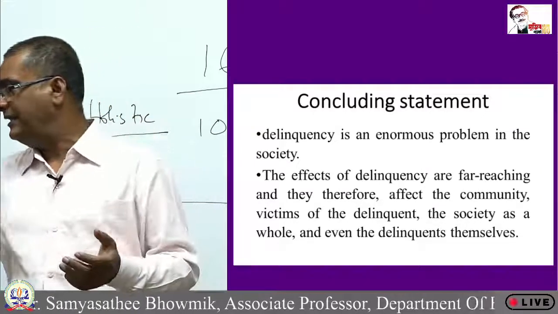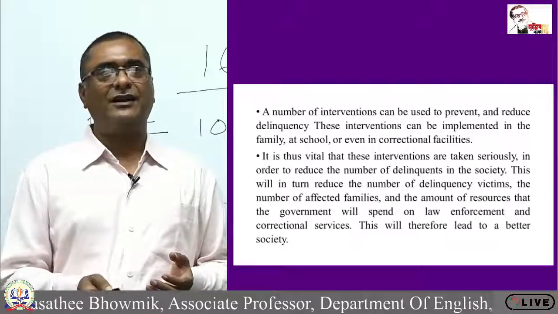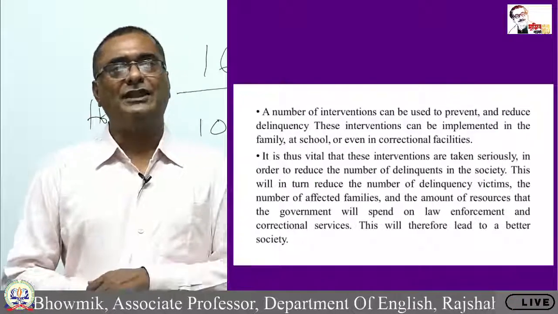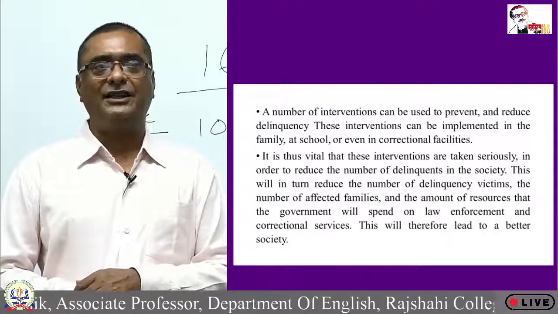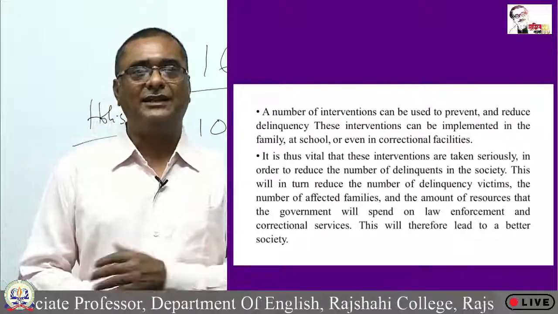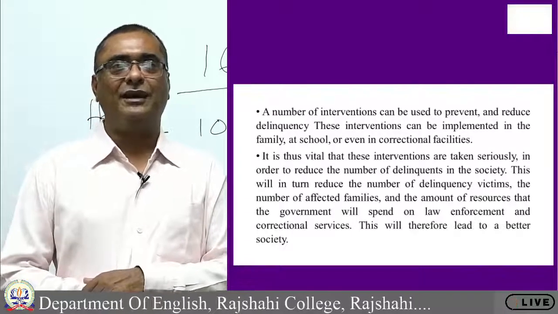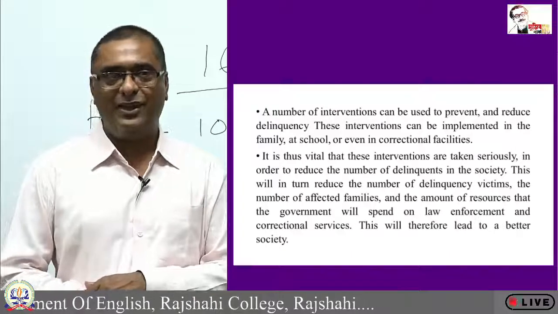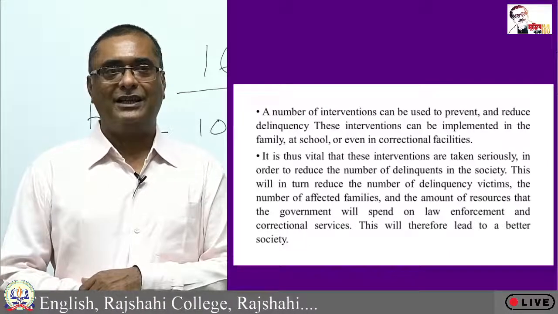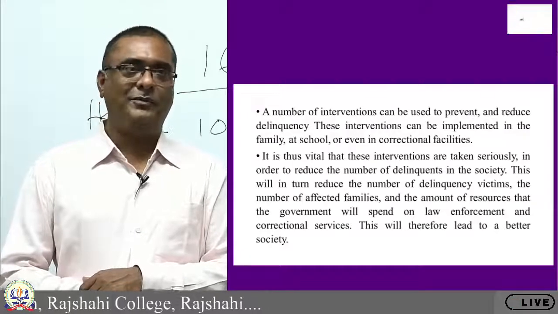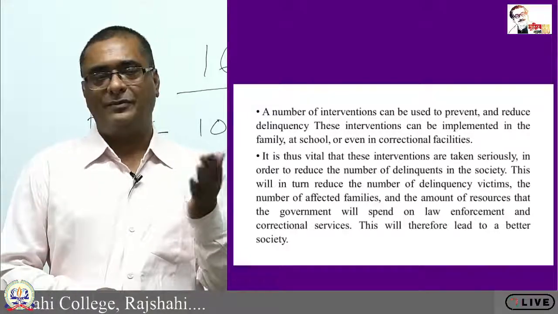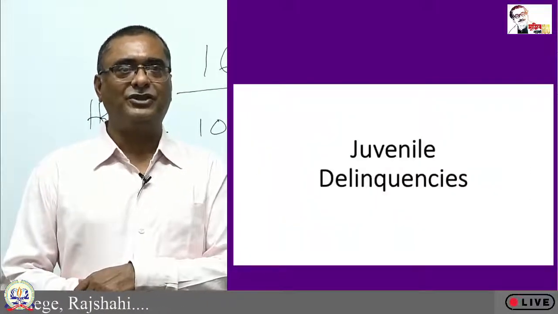I have already said the same thing earlier. A number of interventions can be used to prevent and reduce delinquency. It is thus vital that the interventions are taken seriously in order to reduce the number of delinquents. So we have to try to reduce the number of delinquents in the society by applying the different types of alternatives I have already mentioned.